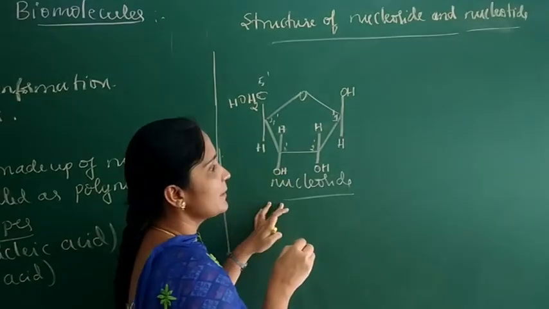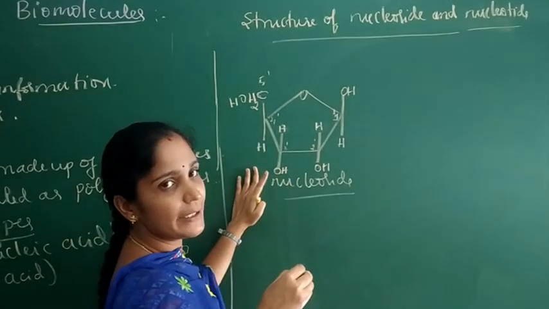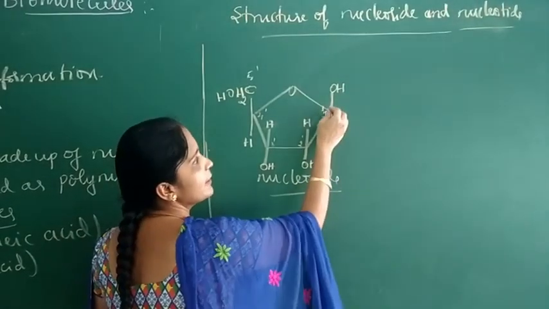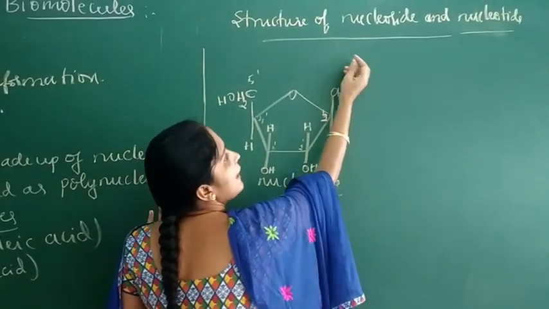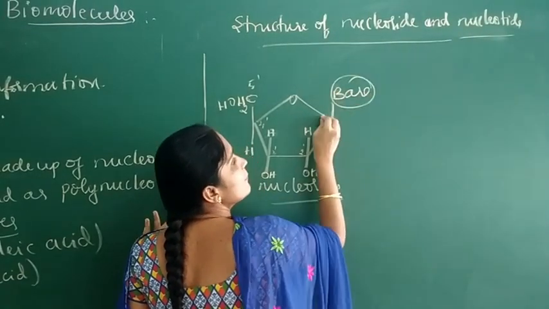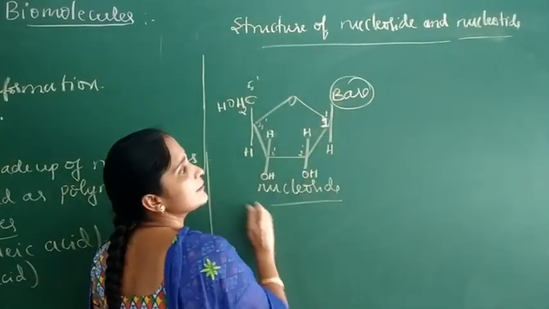Nucleoside means it is a unit formed by the attachment of a base to the 1 prime position of the sugar moiety.